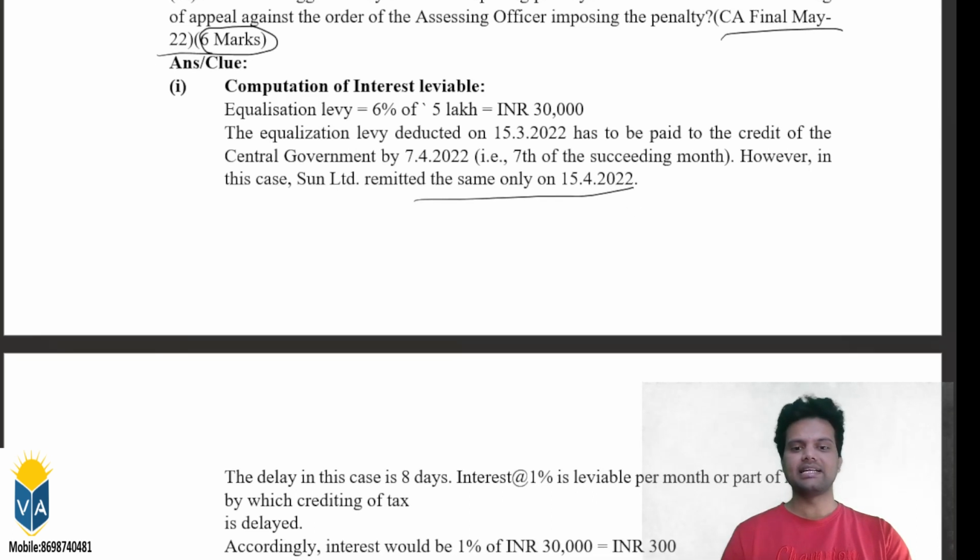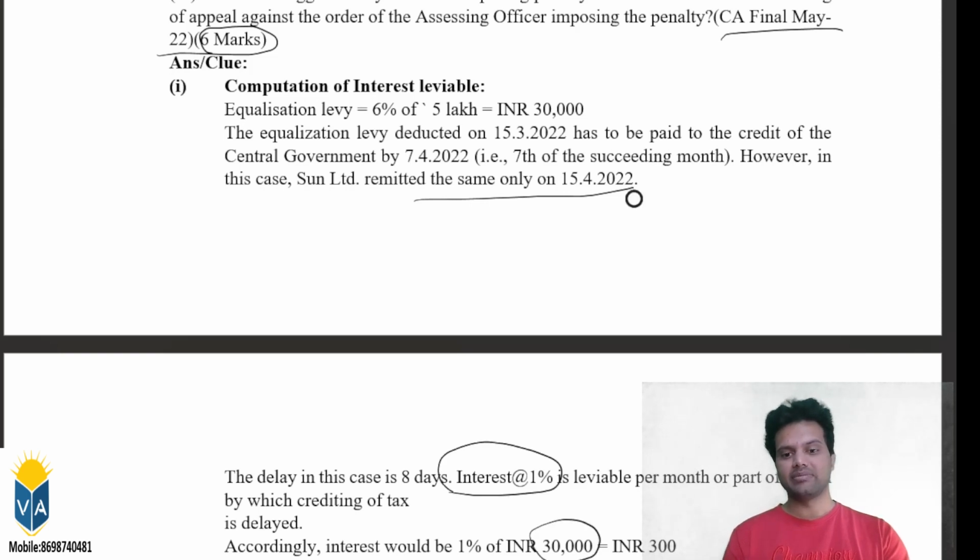In this case, there is a delay of 8 days counted from the 8th, 9th, 10th, 11th, 12th, 13th, 14th, 15th. Total 8 days. On the 8th day, they made the payment. So 8 days interest at the rate of 1% is leviable. That means on 30,000, which is the equalization levy amount, on that 1%, that is 300 rupees additional interest they need to pay. This is point number one, question number one.